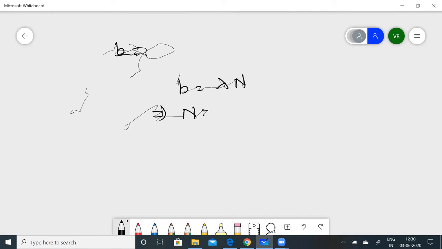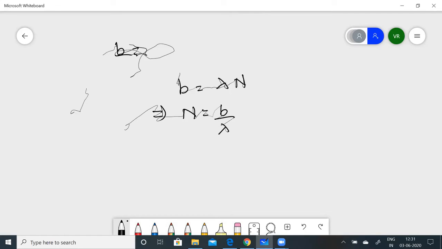So the number of radioactive nuclei becomes constant when B is equal to lambda N. B is a constant, it's given. So from this we can say N is equal to B by lambda.